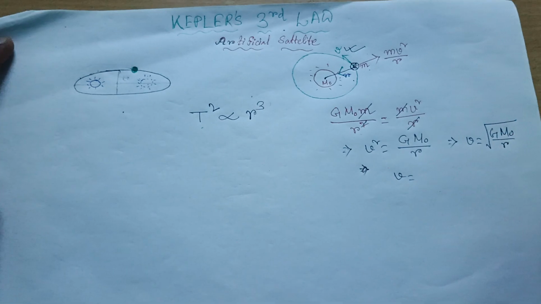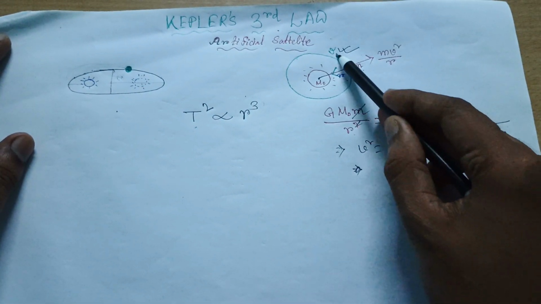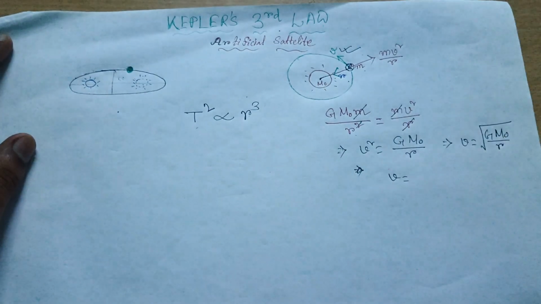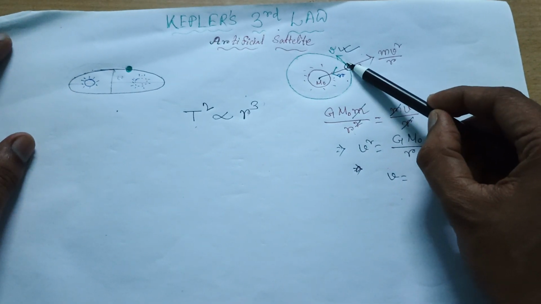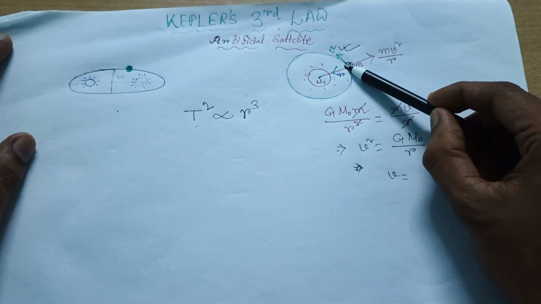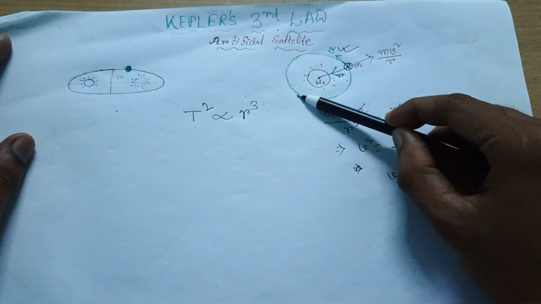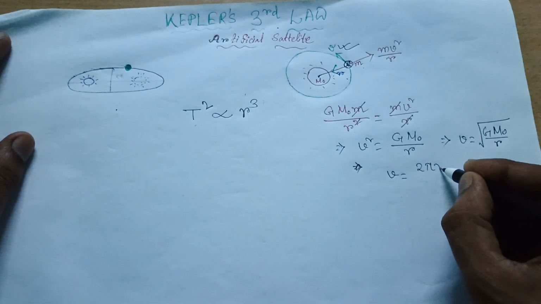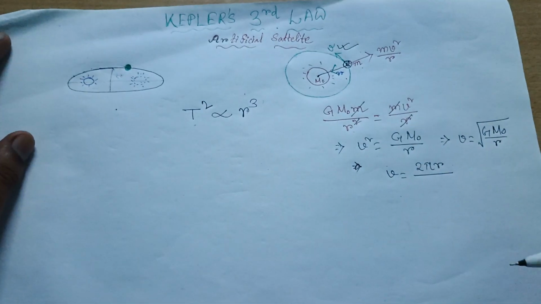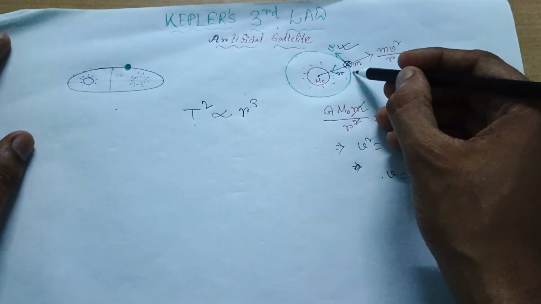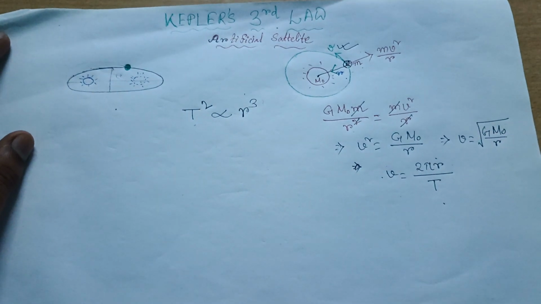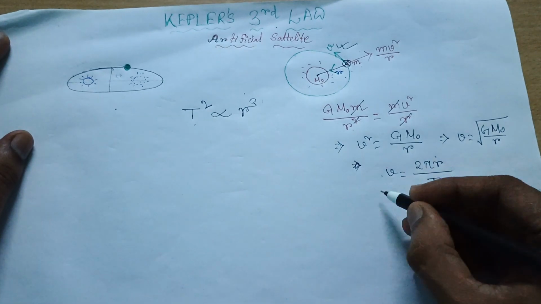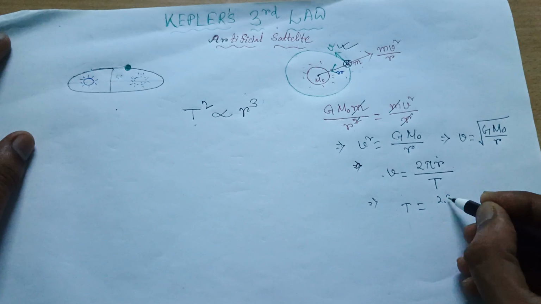So for this path, what is the distance in one full cycle? That means one full revolution. What distance will it travel? Distance means the circumference of this circle, na? It will just cover one circumference. What is the formula of the circumference of a circle? That is 2 pi r. You are all right. Now this is the distance, so speed equals distance by time. What will be the time? One revolution means one time period, so 2 pi r by T. Got it? Now I am writing T equal to 2 pi r by v.